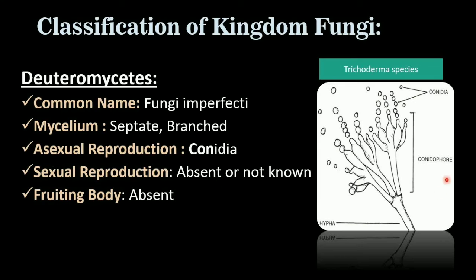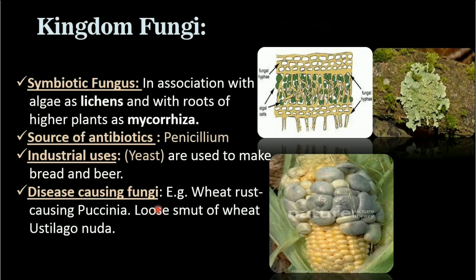Conidiophores are there. These are the conidiophores. Structures which bear the conidia are the conidiophores. Sexual reproduction is absent or not known. That is why it is known as fungi imperfecti. Fruiting body is absent because there is no sexual reproduction.